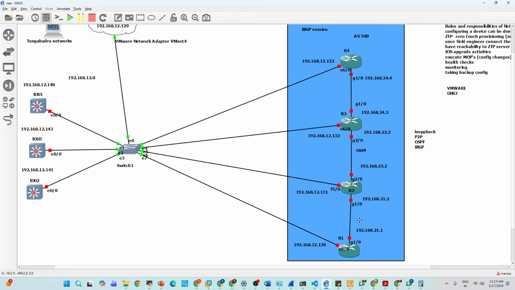A lot of people have completed BGP, right? Tell me guys, how much time will it take to do this lab? 15 minutes in GNS3. Manually, if you want to configure, how much time will it take? A lot of people have done the lab, right? Anyone? 15 to 20 minutes around. Yeah, 15 to 20 minutes, right? 15 to 20 minutes it will take just for 4 routers only.